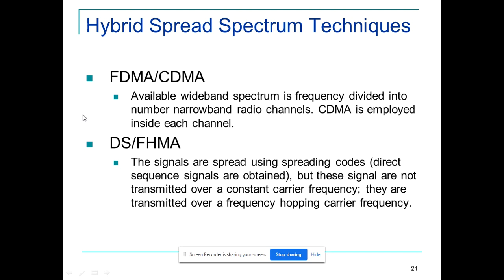That's what FDMA/CDMA is. Then, direct sequence frequency hopping multiple access: in a slotted frequency range, on alternate slots, some frequency will be transmitted. That is what DS/FHMA means. What is the cost of these techniques? That would play a vital role.